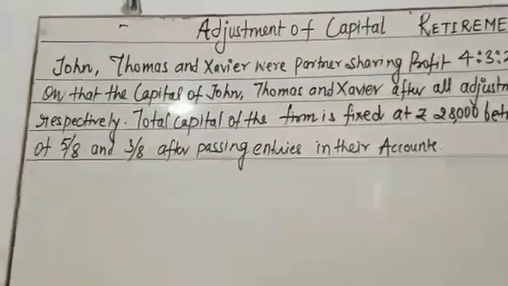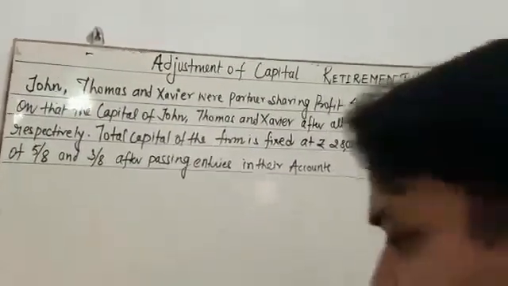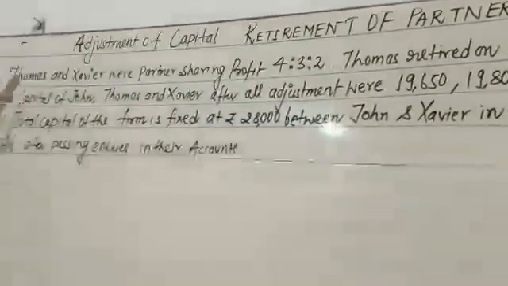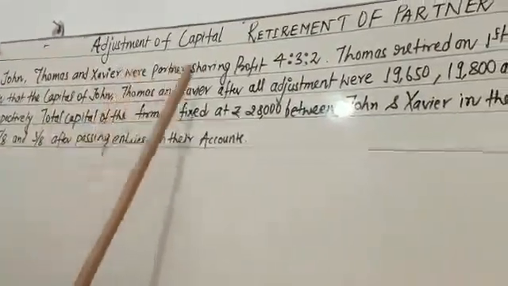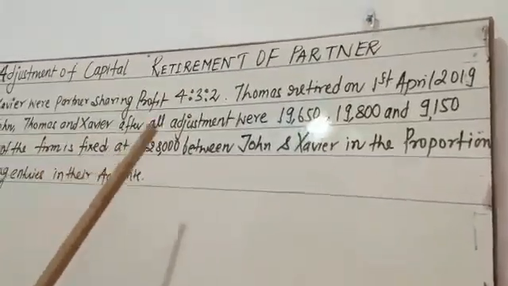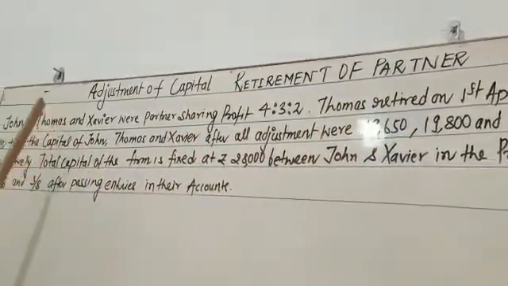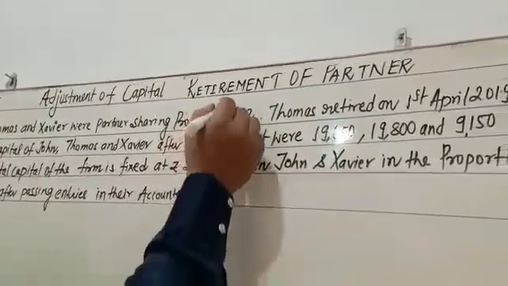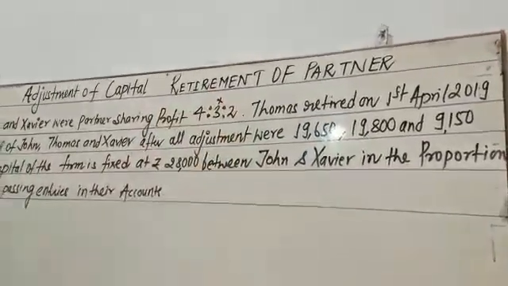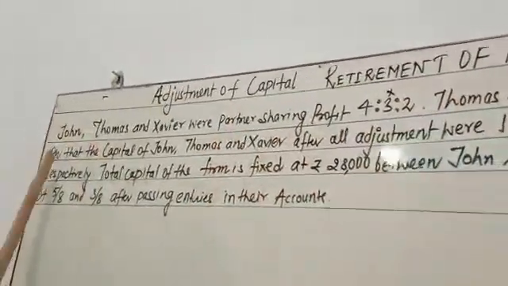So in this question, first you have to understand the question. John, Thomas and Xavier were partners sharing profit 4:3:2. Thomas retired, so Thomas's share is going to be cancelled on 1st April 2019.